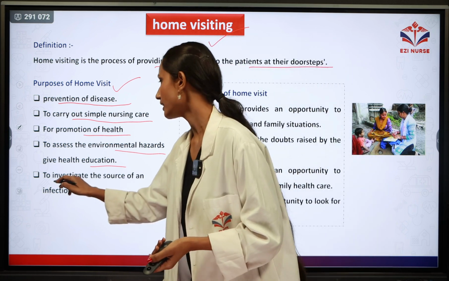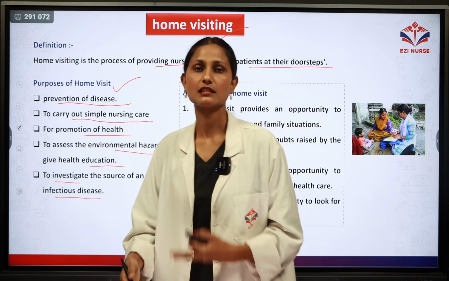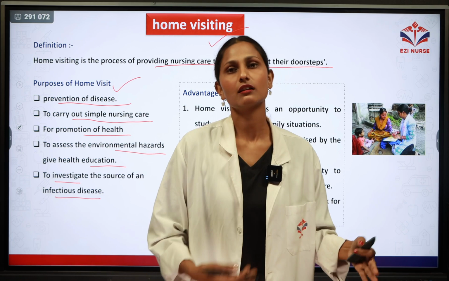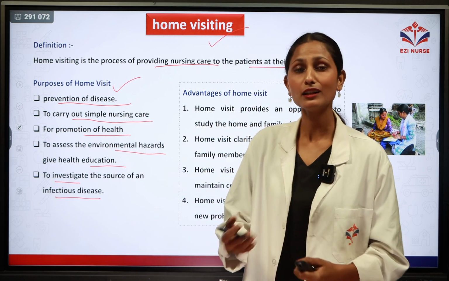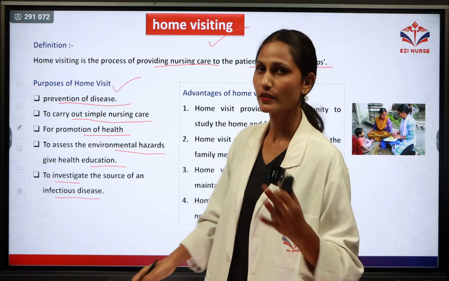Next one is to investigate the source of an infectious disease. From where the infectious disease is spreading and what is the cause of the infectious disease, the health worker will find out, and according to that treatment and prevention will be done. So this is the purpose of home visiting.